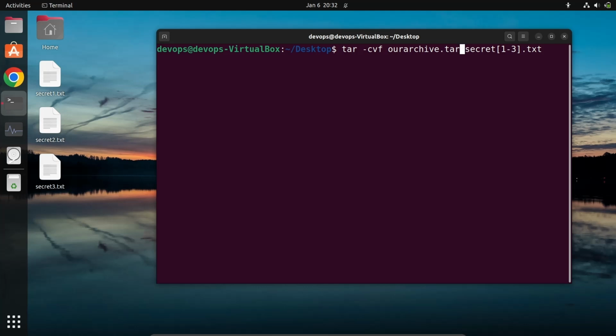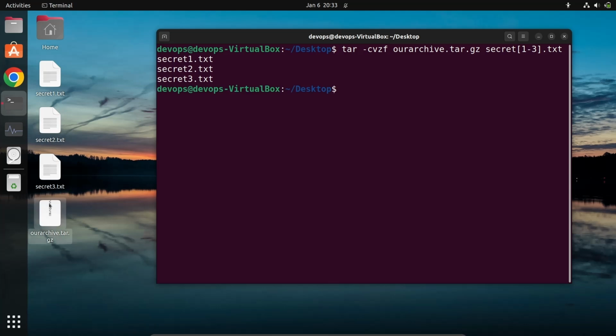Let's suppose you want to do that with the gzip option. So it will create a gzip file. I will give the extension tar.gz, and then, since it is gzip, I will use option z here. Okay, so if I hit enter, you can see that it is done.